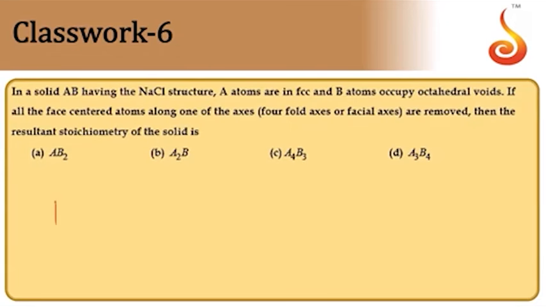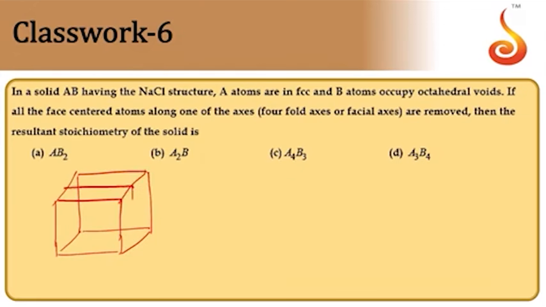So let us take a diagram of NaCl roughly like this. The NaCl structure will be a face-centered cubic structure. It will be approximately of this type, we can say. Then like this also we have, another pair.